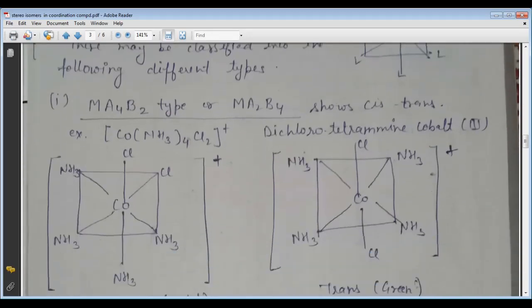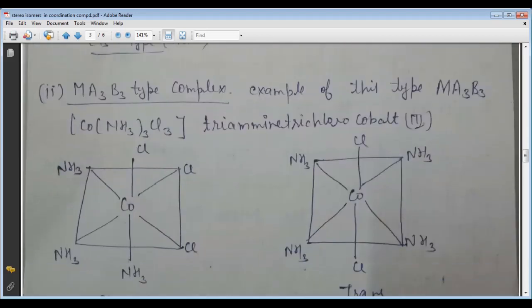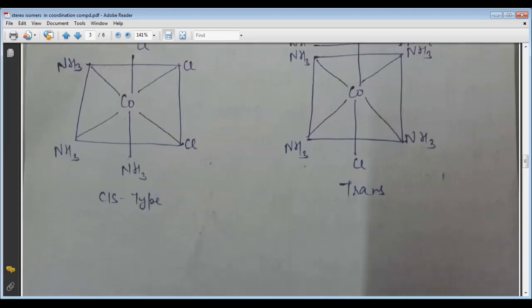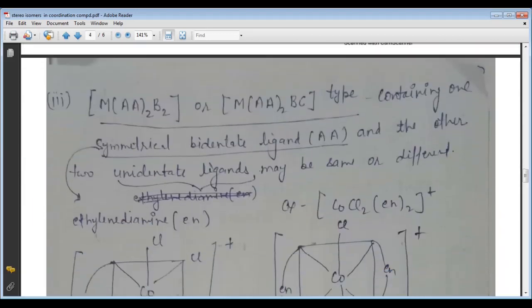First is Ma4B2 type, which shows cis-trans. Next, Ma3B3 type, which also shows cis-trans. Next is MAA-B2C2, with a symmetrical bidentate ligand.